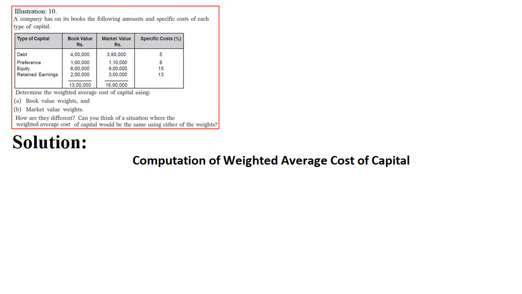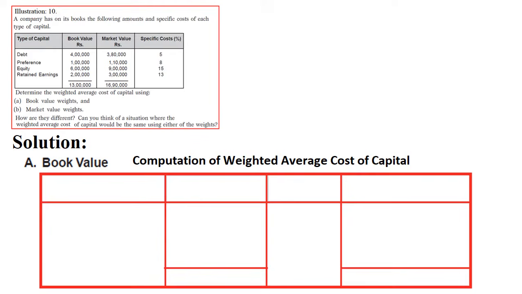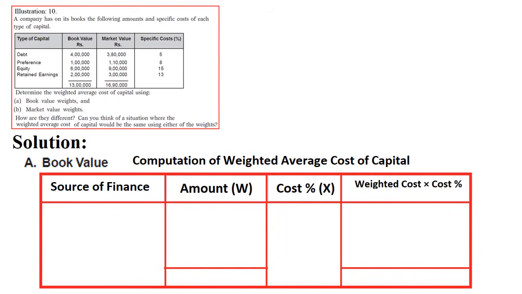The same question I have taken, we'll do the solution. I have prepared the first table. First we'll take book value, actually book value calculations we will do, then we will do the market value. So computation of weighted average cost of capital, this table has been made. In this, the columns are source of finance, amount which is W, then cost of capital, this is specific cost of capital, that is X, then weighted cost, that is cost into percentage, that is W into X. When you talk about source of finance, we have debt, preference, equity, and retained earnings.